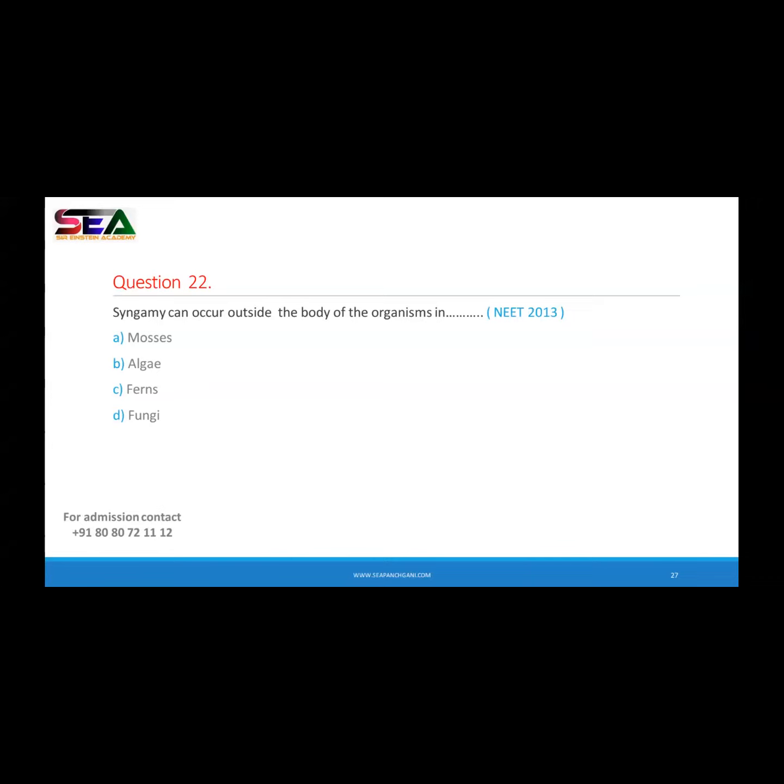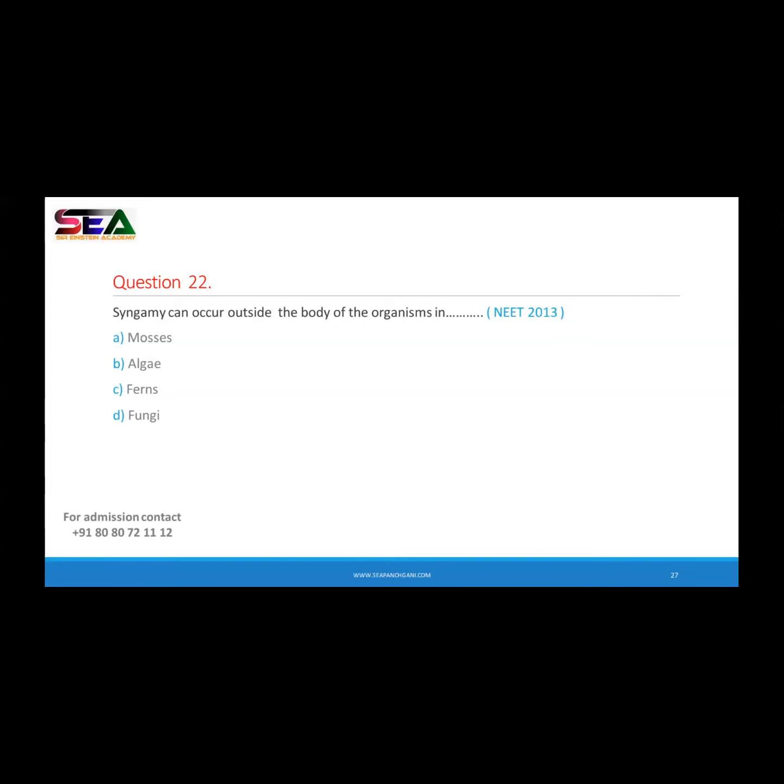The fern, the answer is wrong. Yes, external fertilization, external syngamy. See the sentence, see the question. Syngamy can occur outside the body. Means external syngamy or external fertilization can occur in which organism? Mosses means bryophyte, algae means thallophyte, ferns means pteridophyte, and fungi. Which group is showing the syngamy that occurs outside the body?